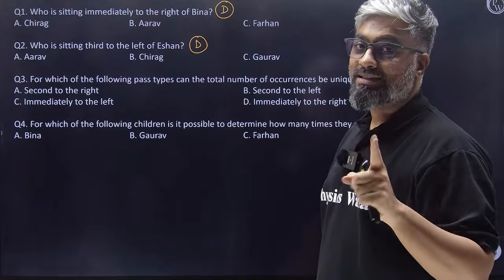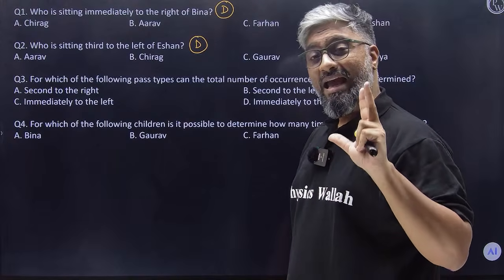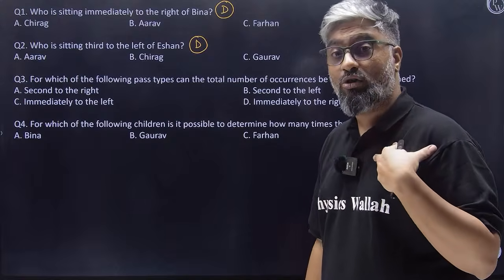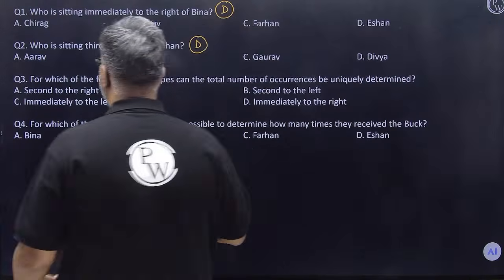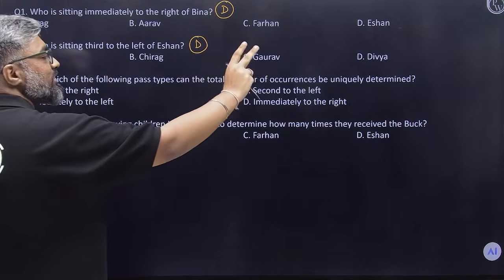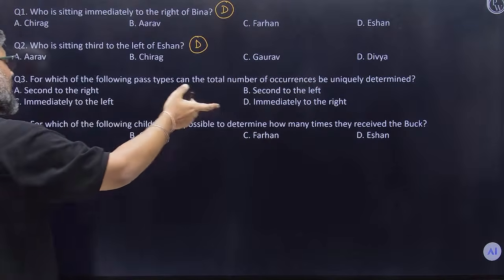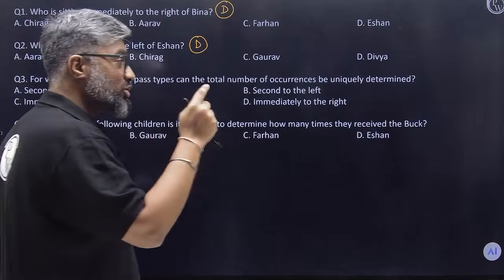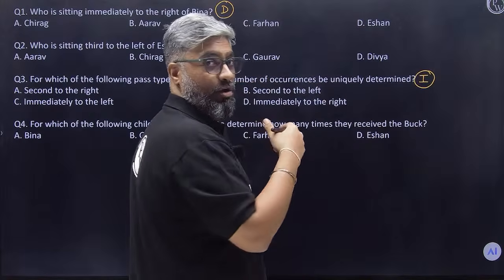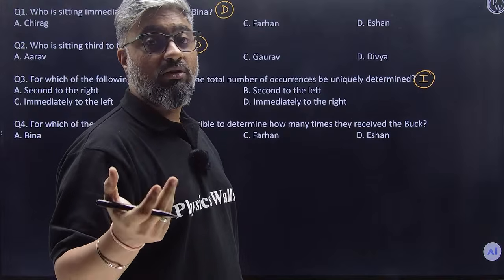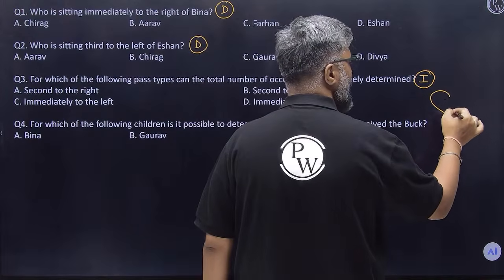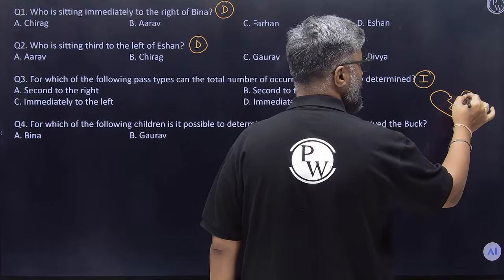For which of the following pass types can the total number of occurrences be uniquely determined? Now, this is kind of shaky, right? And if you look at the options, it's not shaky at all. It basically means that we might not be able to find out how many passes were made second to the right, or how many passes were made second to the left, or immediate to the right, or immediate to the left. So this is an indefinite question. And since there are no red flag options, they're not saying none of the above, so that you could find out all the moves. This clearly tells us that our arrangement will not be a complete one.